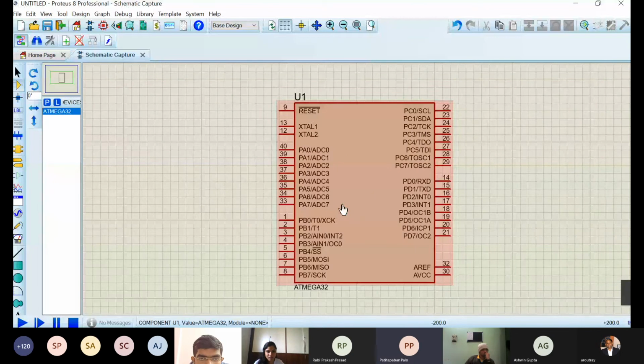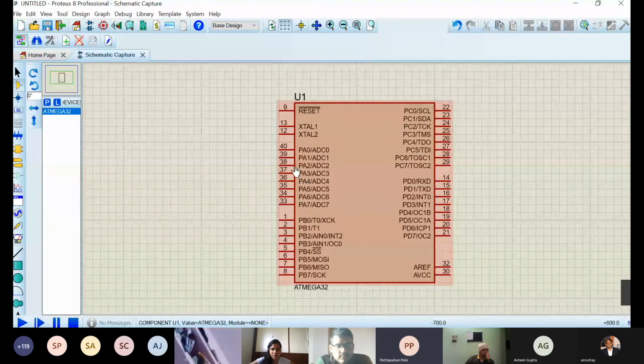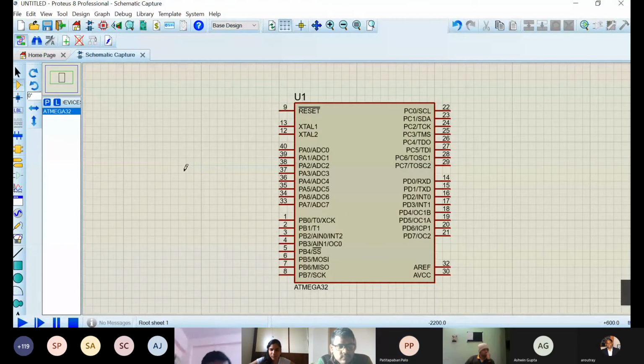As I have told you, we have written the code for port A. So all the port A pins are going to go high and go low with some delay. So I'm going to connect a device that is needed, that is LED.